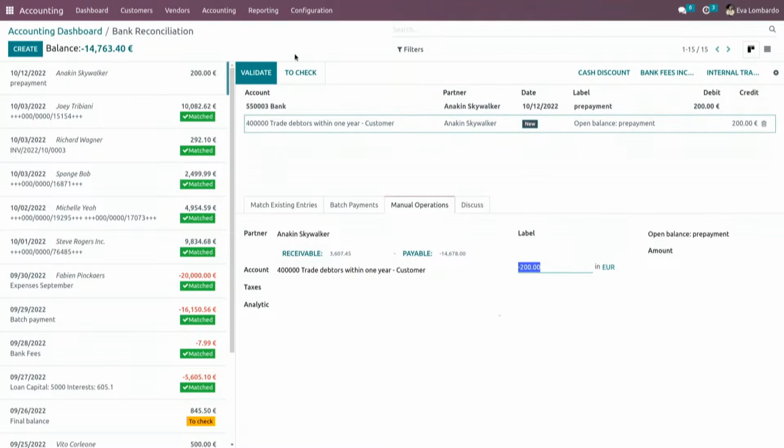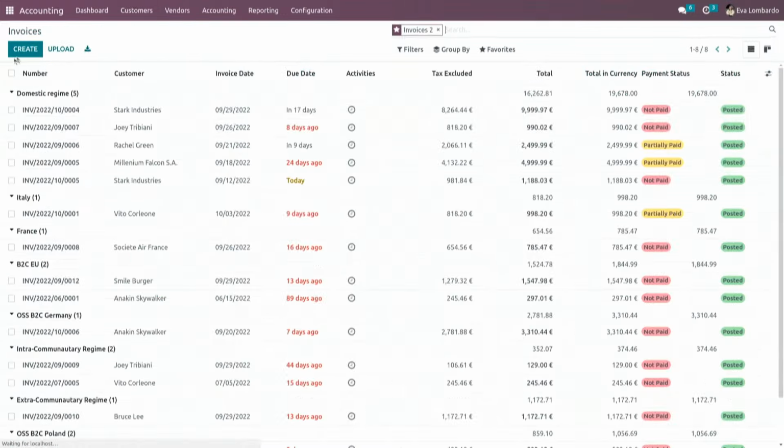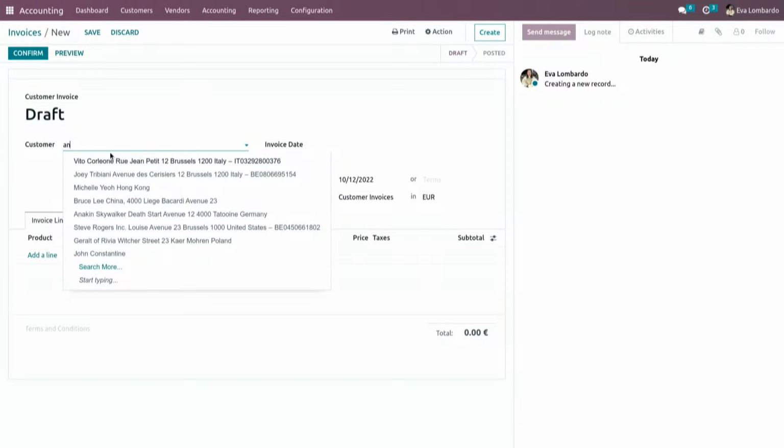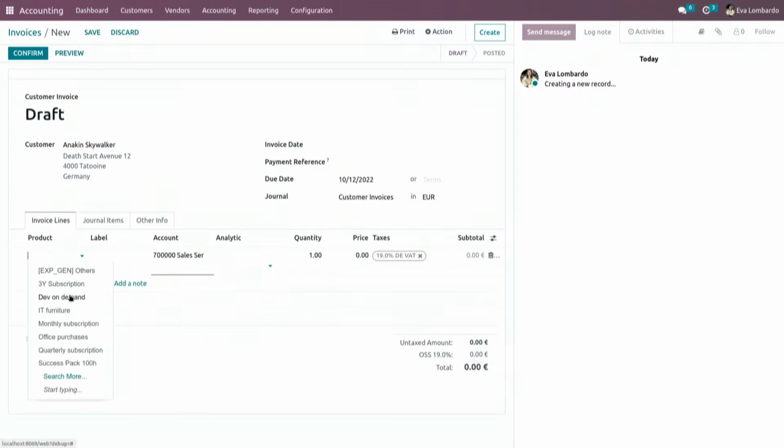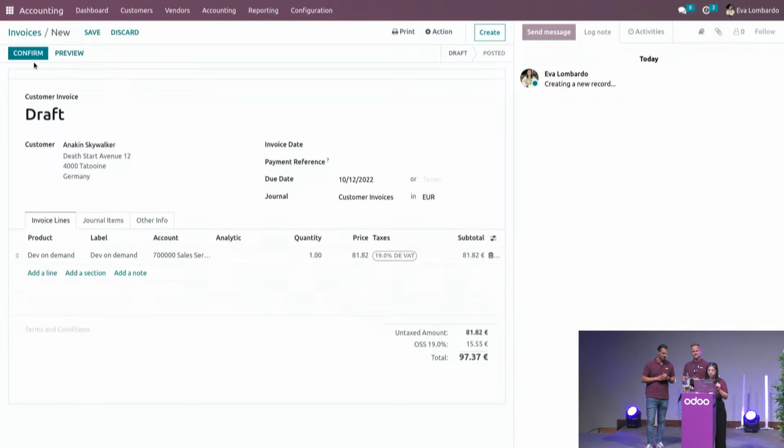I'm not sure if it's the answer, but I think this is the case. And in that case, it creates the payment, but it will also make sure that if you create a new invoice or a vendor bill on that partner, you will have the banner of outstanding payments, so that basically you can easily link the existing payment on the bill while you're processing it. Let me just create one real quick with the same customer.